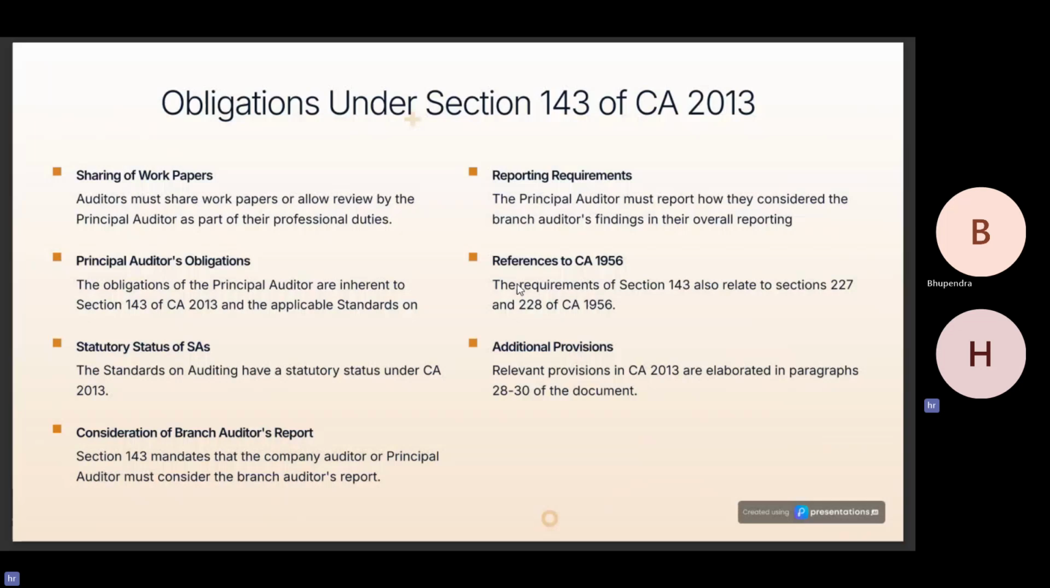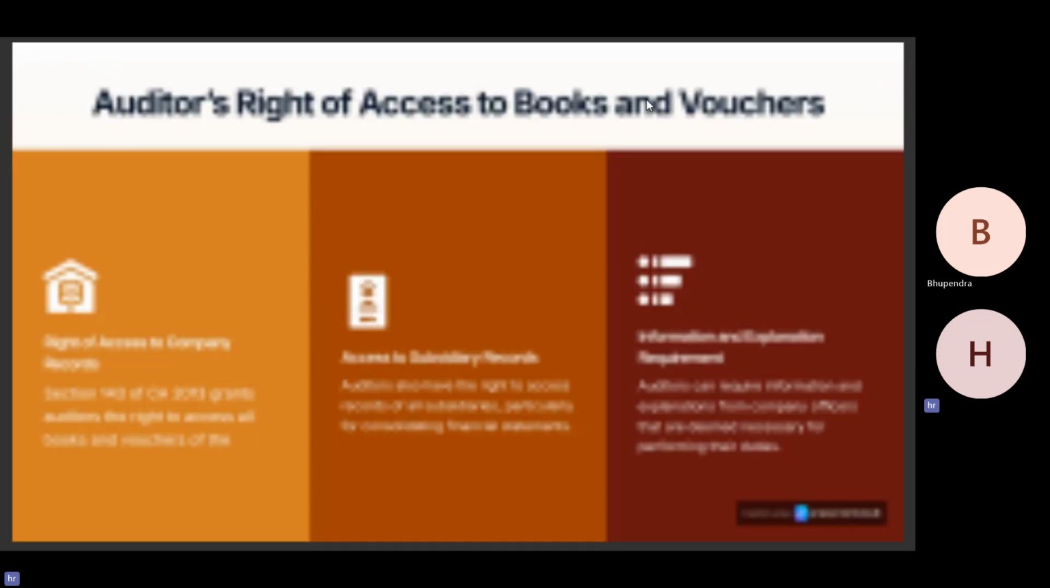Obligations under Section 143 of the Companies Act 2013. So actually what happened is that NFRA gave a clarification that this will not amount to professional misconduct, because as per the Companies Act it is required for a principal auditor to get the work papers of component auditors. So now we are going to discuss some provisions of the Companies Act, which state the same, that a principal auditor is required to get the work of component auditors.